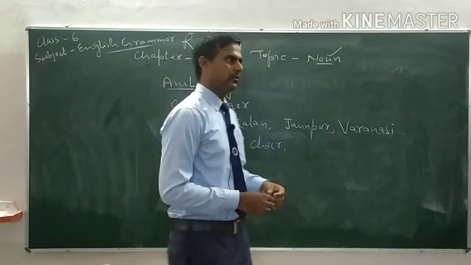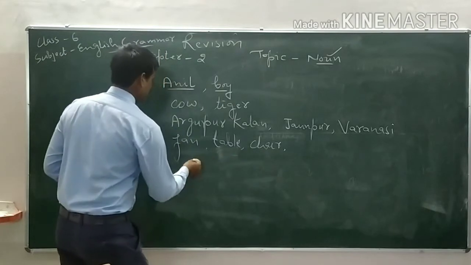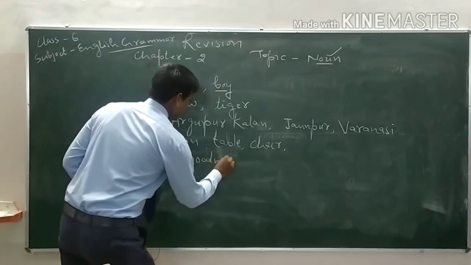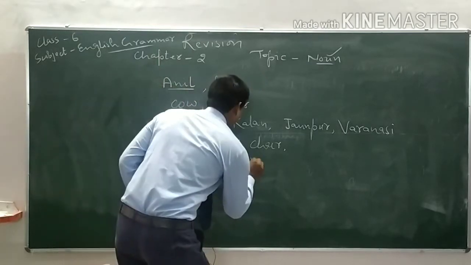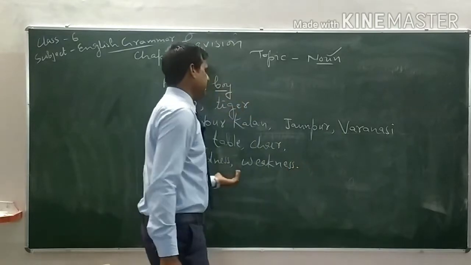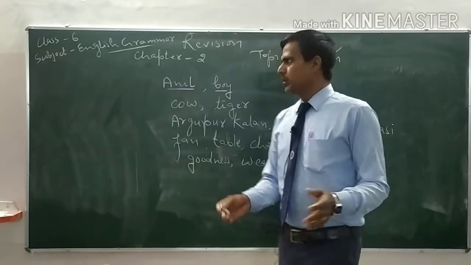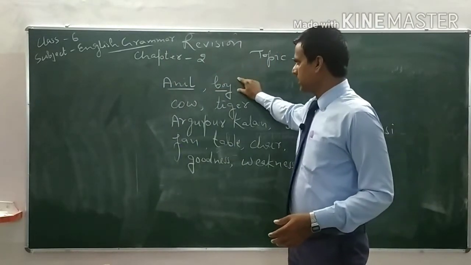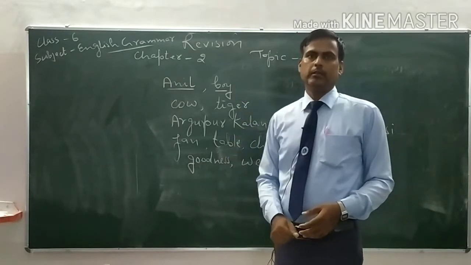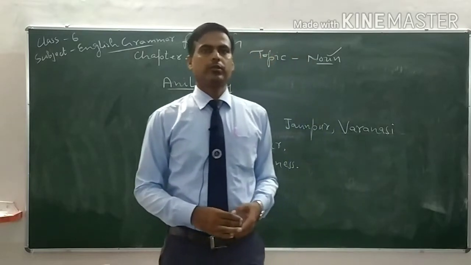For example, goodness, weakness, etc. These are ideas. So, a noun can be a person, animal, place, thing or idea. So, these are the nouns.